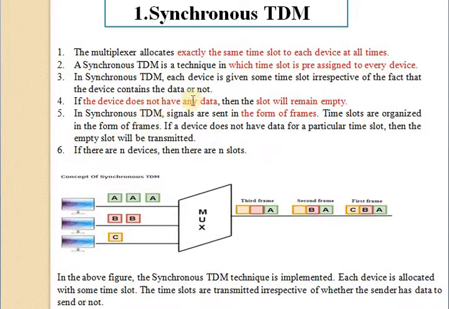If the device does not have any data, then the slots will remain empty. Here in this figure, device C does not contain any data, so that slot will remain empty.